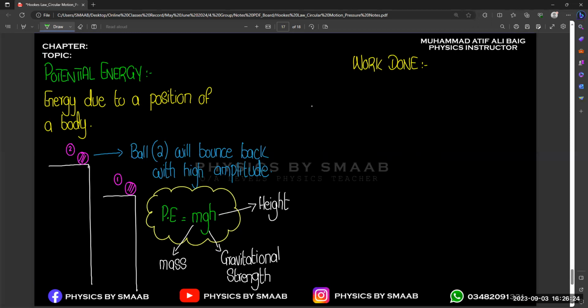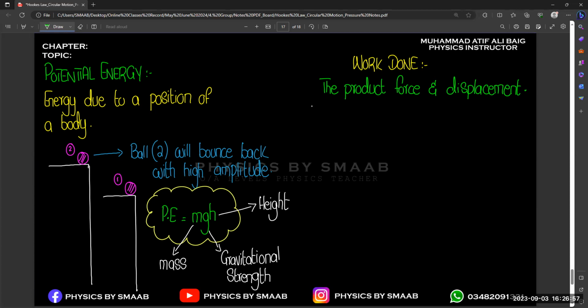So basically, work done is the product of force and displacement. Or in detail, you can write this definition as: when we apply a force on an object, the body will be displaced in the direction of the force, right?